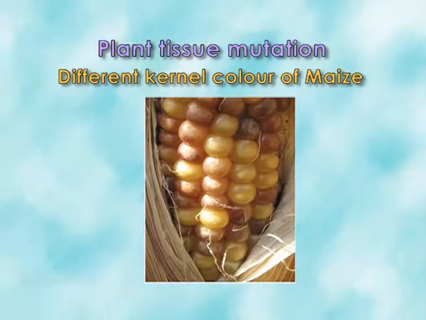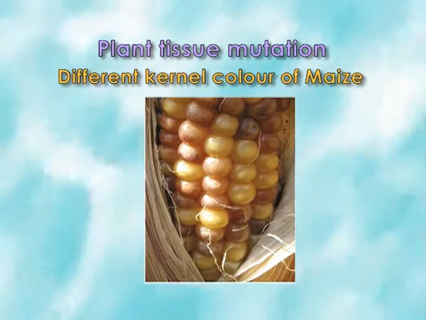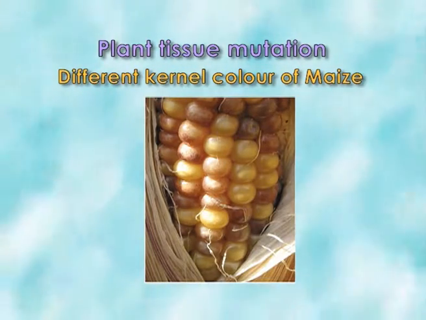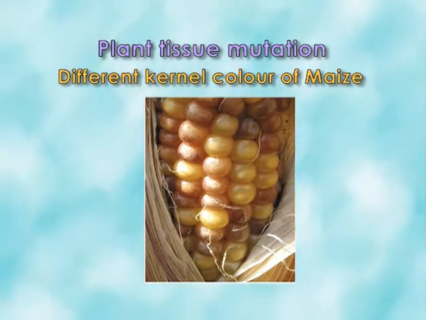When we are talking about tissue, I will talk about plant tissue as well as animal tissue. In plant tissue, the endosperm color, the kernel color at the plant stalk, and the leaf color are affected by the differential position of genetic loci or some genes. The small a locus does not cause color in the endosperm or kernel color in maize, but if it is converted to A1, then the AA heterozygous condition can produce coloration by the effect of the Dt gene, and here we can find the dosage effect.